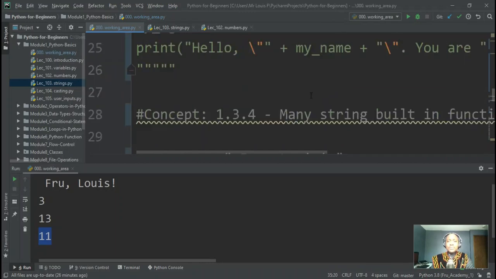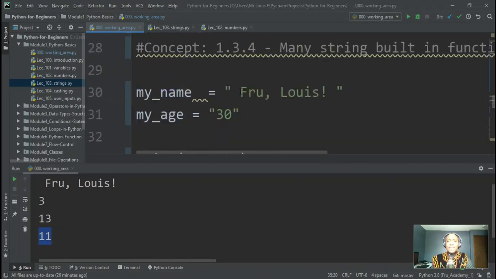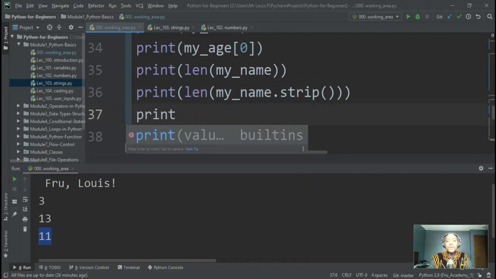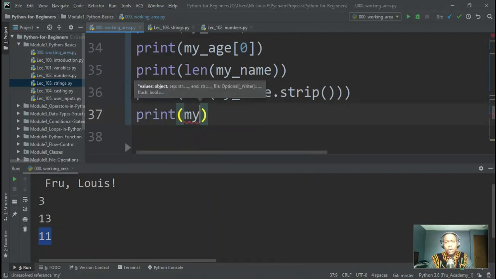Now we can see that my name here has some uppercase and some lowercase letters. Maybe there is a requirement that once you print somebody's name, we always have to print that name in uppercase. If you give somebody a name, I want to always make sure that name is printed in uppercase. How can we do that? We can leverage a function called upper.